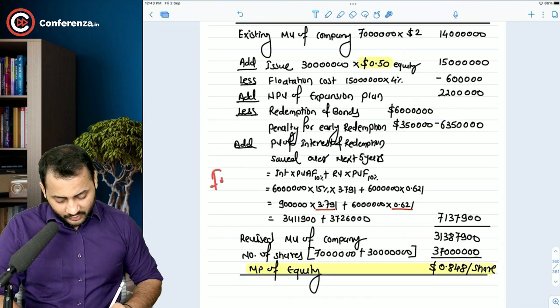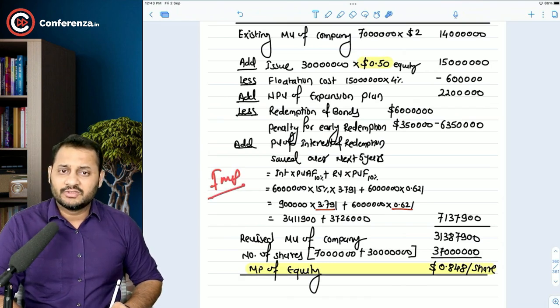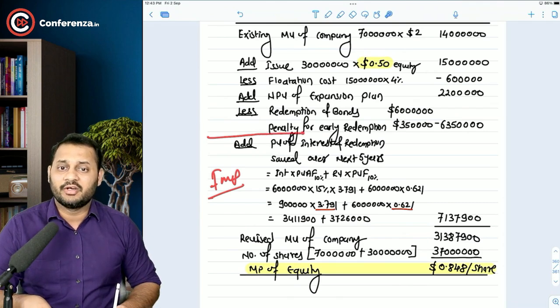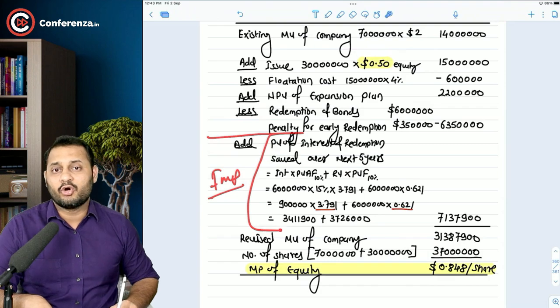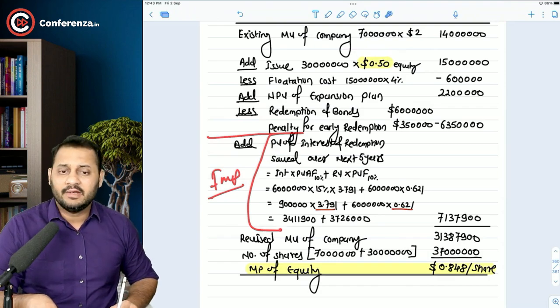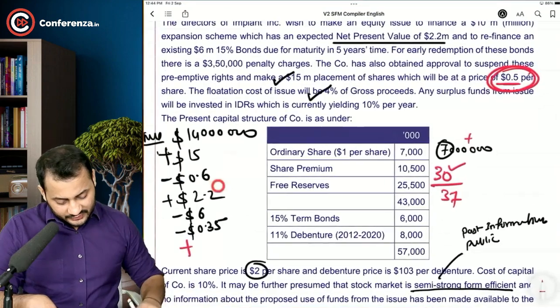And this is a very important part because most of the students will manage to reach up to this point, but they will forget the benefit of redemption. This is the benefit of redemption. You are saving this much of the cost for the next 5 years, and we have taken the present value of that. Okay. So this was question number 4, sir.